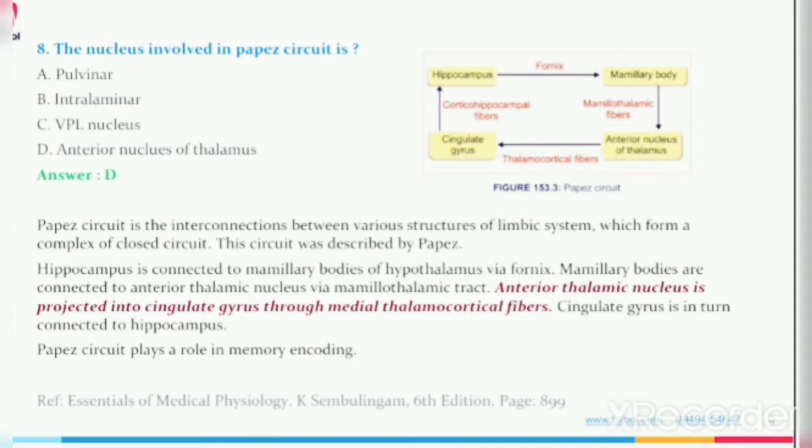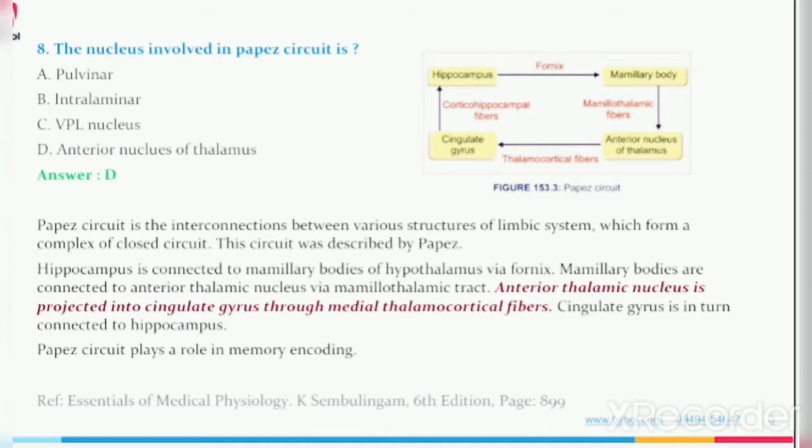Mammillary bodies are connected to the anterior thalamic nucleus via mammillothalamic tract. Anterior thalamic nucleus is projected into cingulate gyrus through the medial thalamocortical fibers. Now cingulate gyrus is in turn connected to the hippocampus.